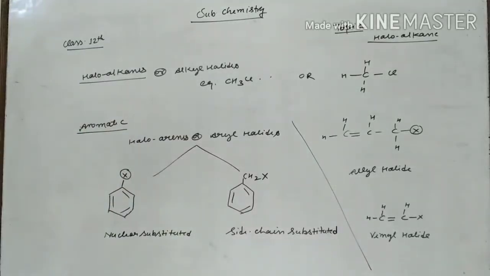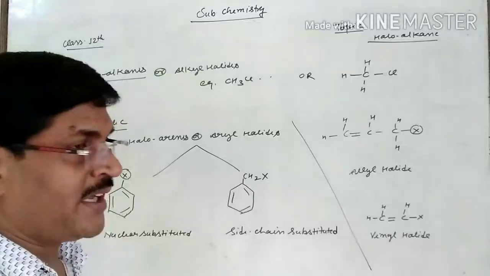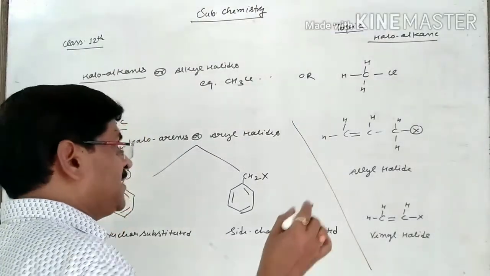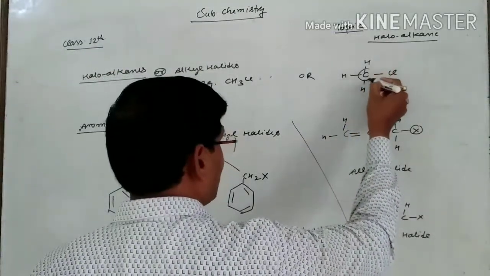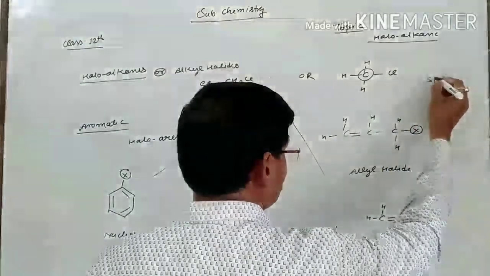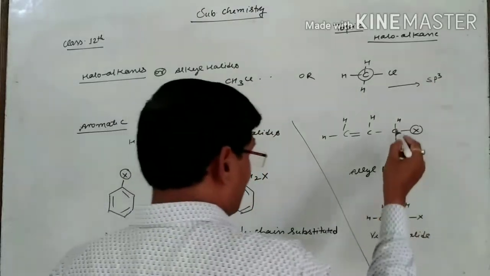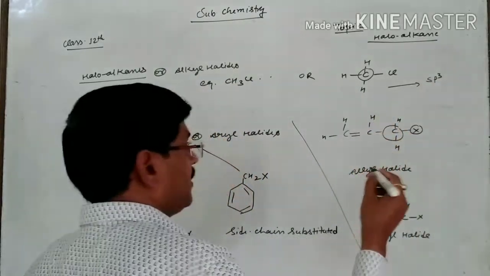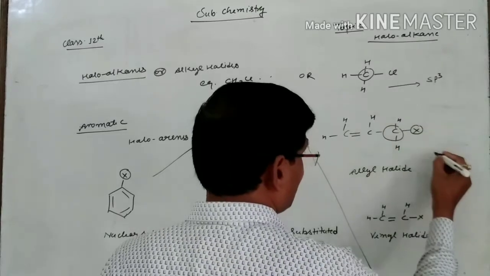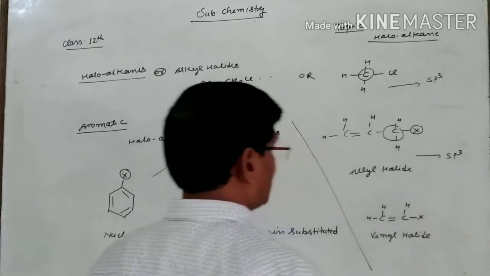Now I have written all types of halides. After that you have to see one thing, that one is very important. You have to represent hybridization. You are saying 4 sigma bonds are here, it means 1 for the s and 3 remain for p, it means sp3 for this. If here you are going to represent, then you are saying that all the bonds are sigma, it means for this also sp3.